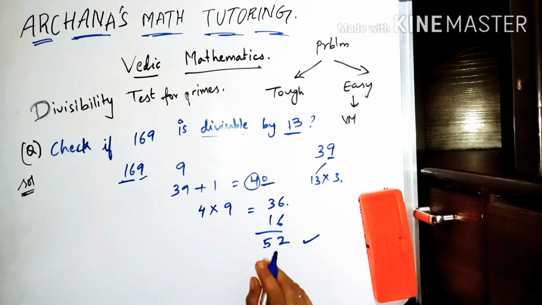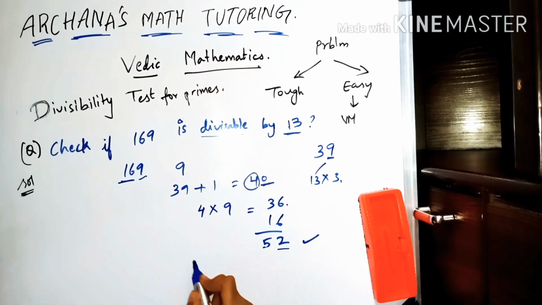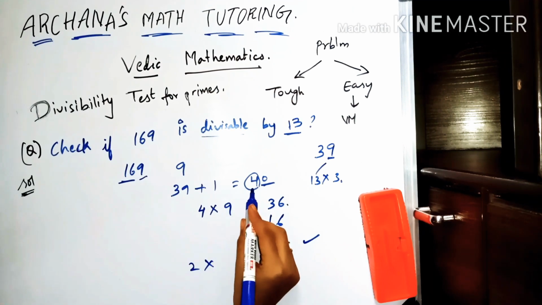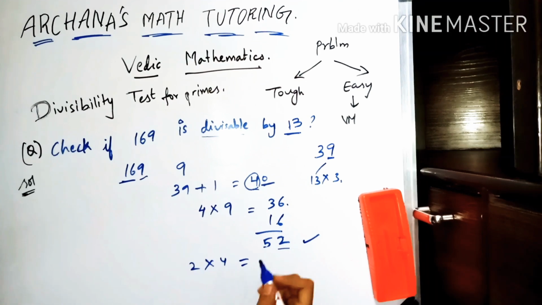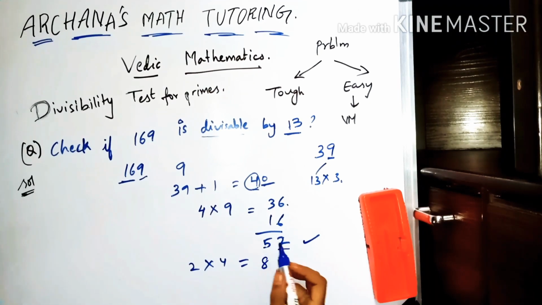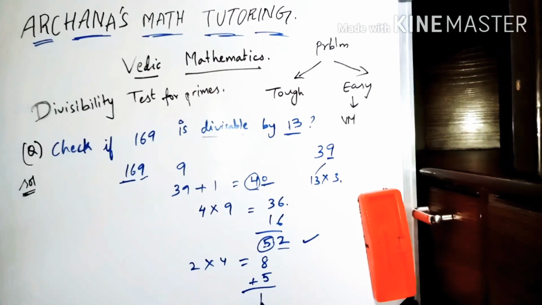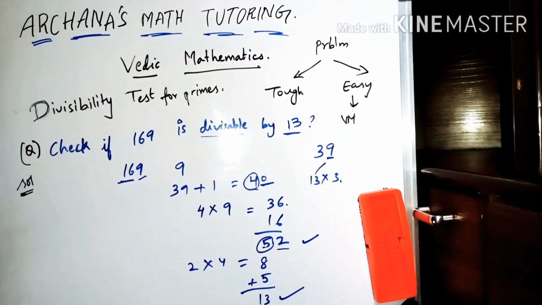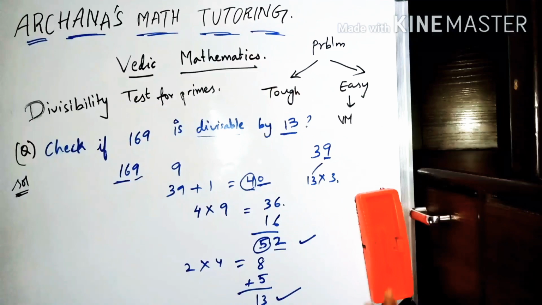If you don't know that 52 is divisible in the 13 table, repeat the same process. Take the last digit, multiply with a 4 because 40 is the number which we get after adding 1 to it. So this is 8. To 8 add 5 because that is the remaining number after removing the last digit, which is 13. So 13 is divisible in the 13 table, hence 169 is also divisible in the 13 table.